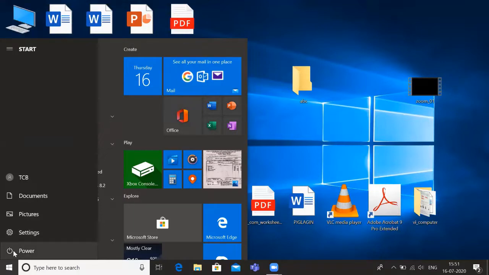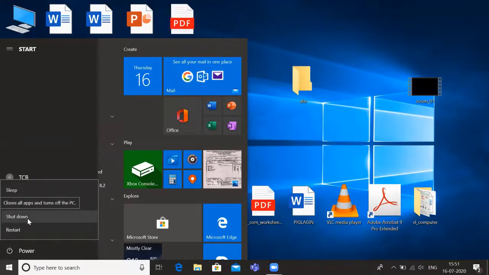Power button, when you click the power button, there are some options. This is for shutdown. When your work is completed and you want to close your computer, then you have to use the shutdown button. Restart. Suppose you want to start the computer again, you can use restart here.